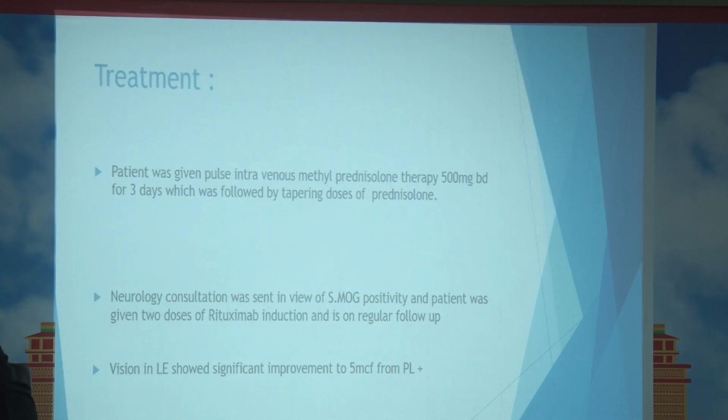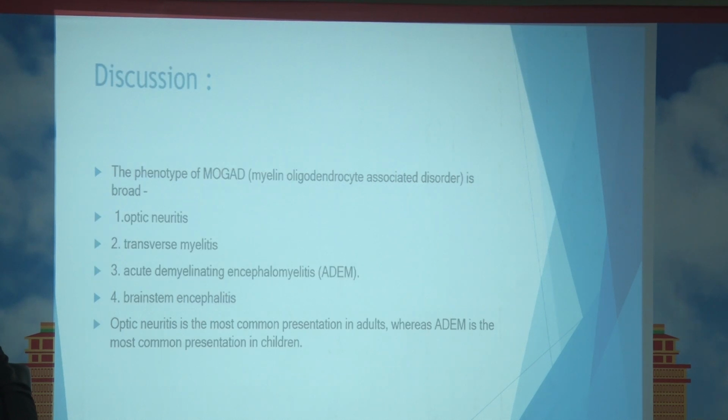Patient was given intravenous methylprednisolone therapy, 500 milligrams BD for 3 days, which was followed by tapering doses of prednisolone. Neurology consultation was sent in view of serum MOG positivity, and patient was given 2 doses of rituximab injection and is now on regular follow-up. Vision in the left eye showed significant improvement to 5-meter counting fingers from perception of light.